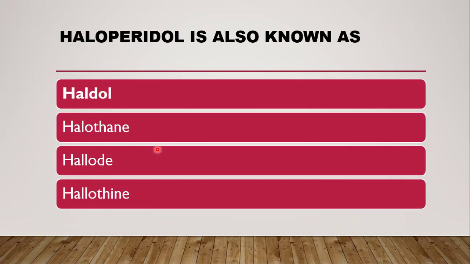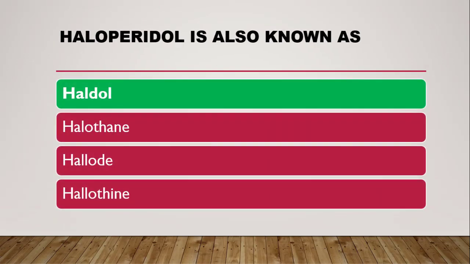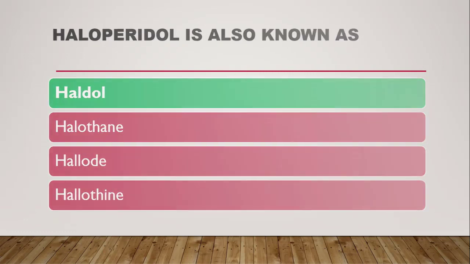Next question is, haloperidol is also known as what? Just now we discussed that haloperidol is also known as Haldol. So the correct answer is A, Haldol. It is not known by the names halothane, haloday, or halothine, but the correct answer is Haldol. Next question is,